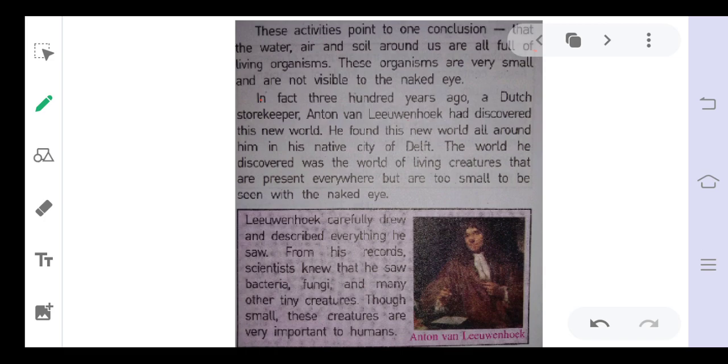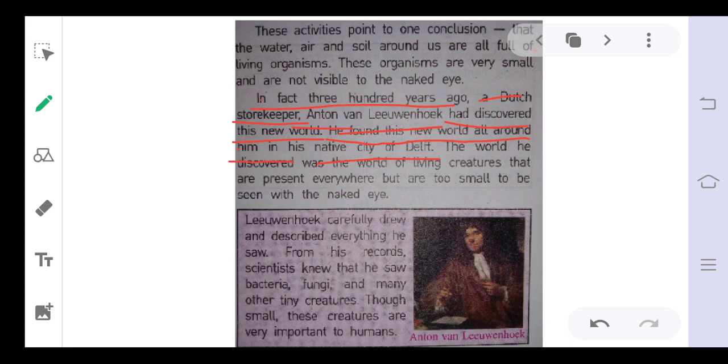So here it is written: in fact, 300 years ago, a Dutch storekeeper, Antonio van Leeuwenhoek, discovered a new world all around him, in his native city of Delft.